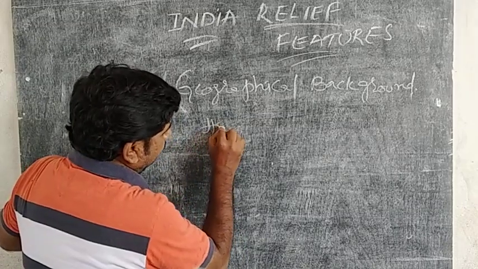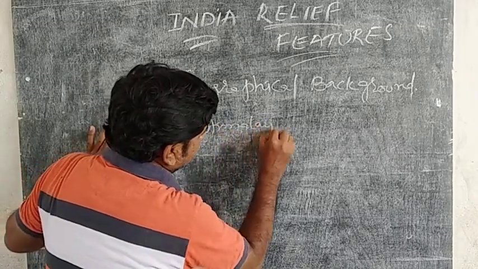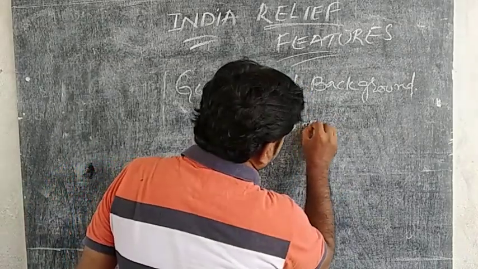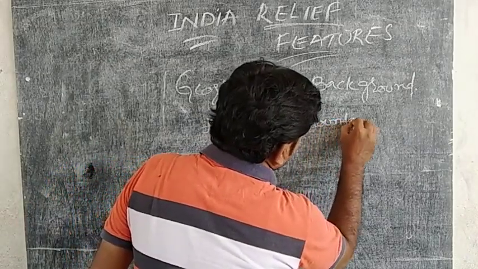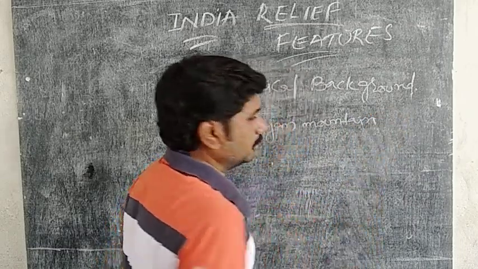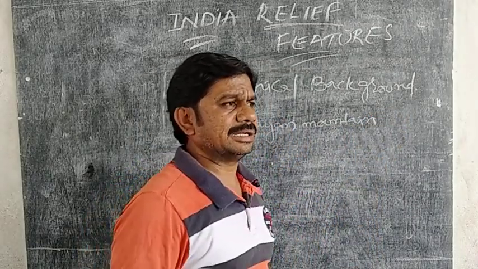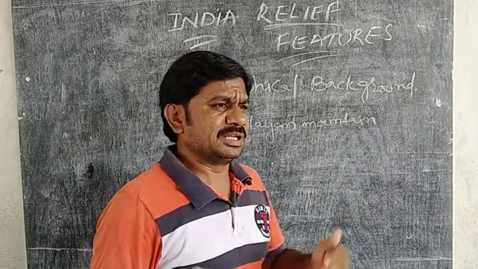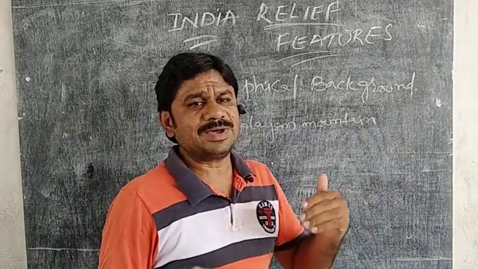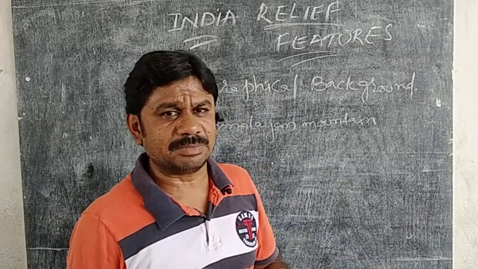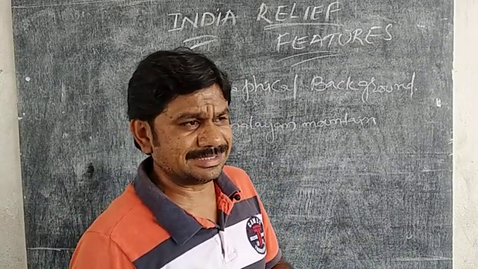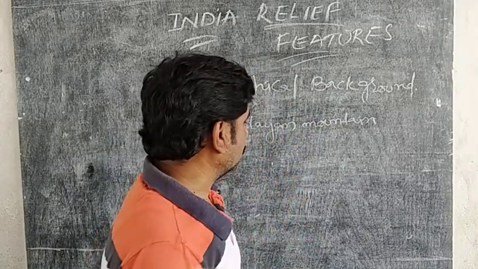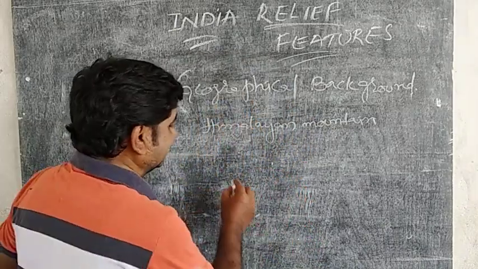Okay, so India is located in the southern part of the Himalayan mountains. Where is India located? India is located in the southern part of the Himalayan mountains. At present the Himalayan mountains are located in the northern part of India. So in the past, what was there at the place of the Himalayan mountains? There was a Tethys Sea.